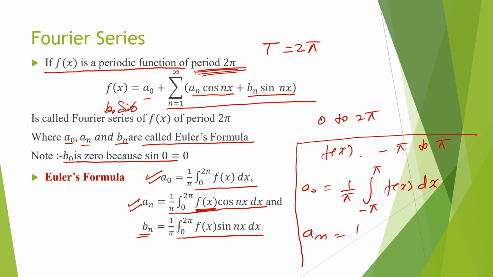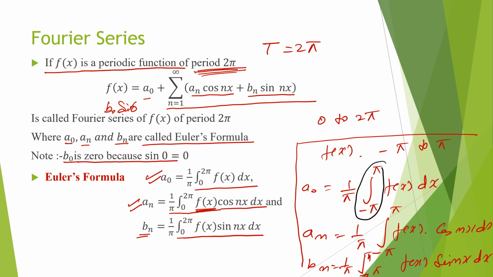Similarly an is equal to 1 by π, integration limit from minus π to plus π, f(x) cos nx dx, and bn is equal to 1 by π integration limit minus π to plus π f(x) sin nx dx. Only this limit is changed. The period of the function, capital T, is 2π in both cases, but the limits are from 0 to 2π or minus π to plus π.